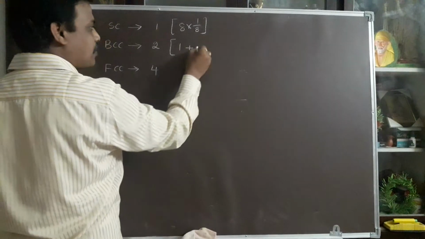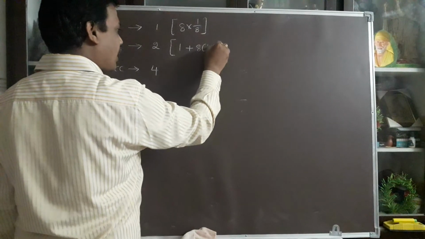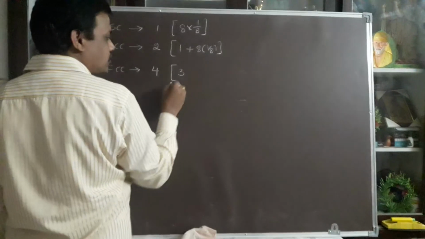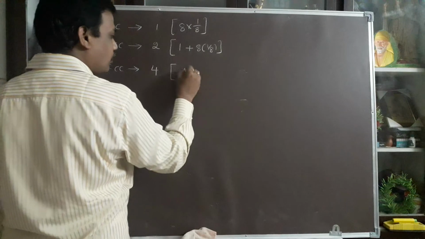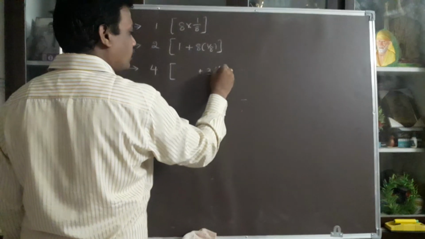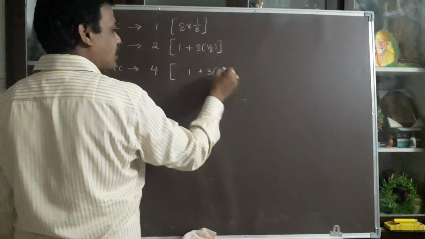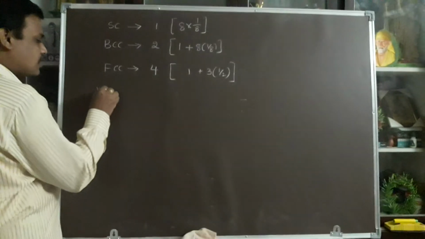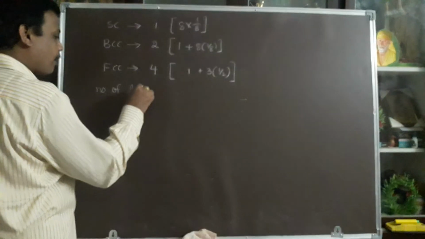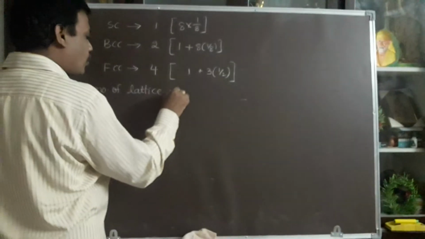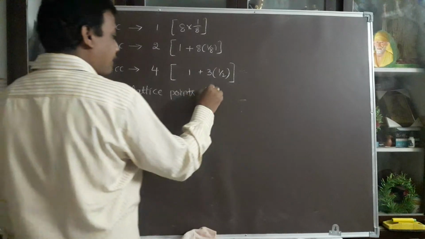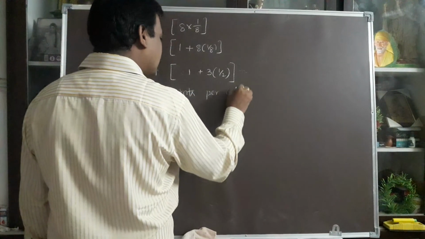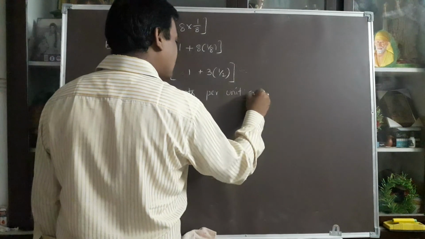In body centered, at the center of the body one complete atom is there. For simple cubic structure, 8 into 1/8. Every face acts as the face of 2 neighboring cells, so 3 into 1/2. The center of the body is occupied by 1. That is the number of lattice points per unit cell. These are the number of lattice points per unit cell, which everyone knows.